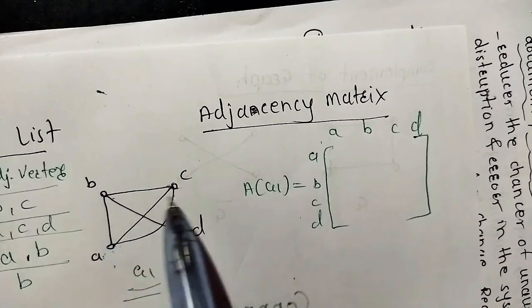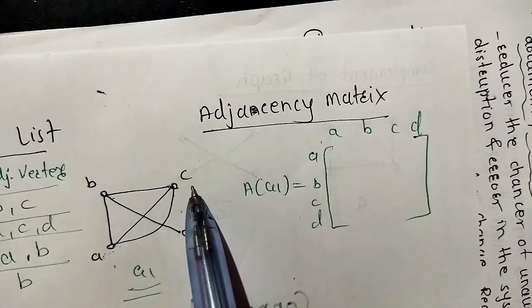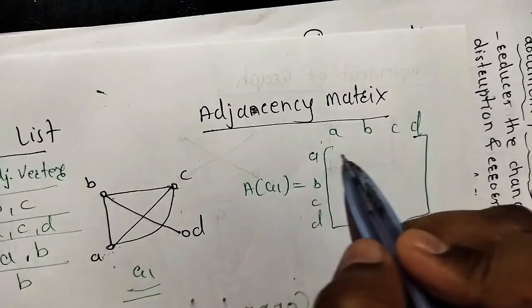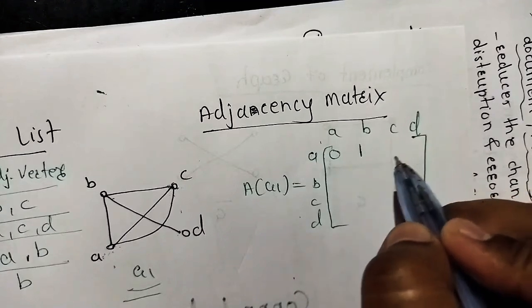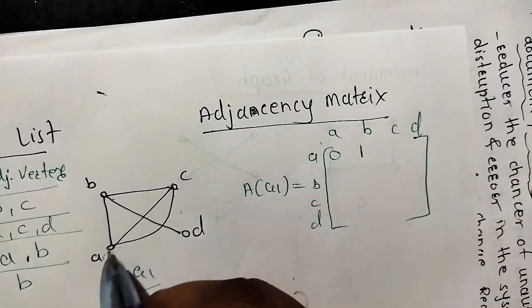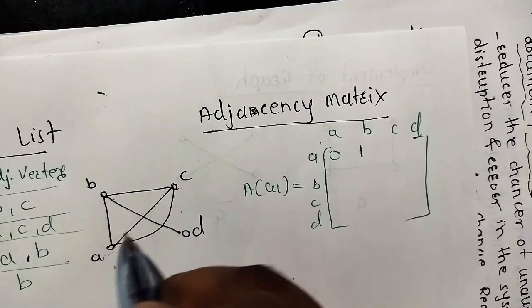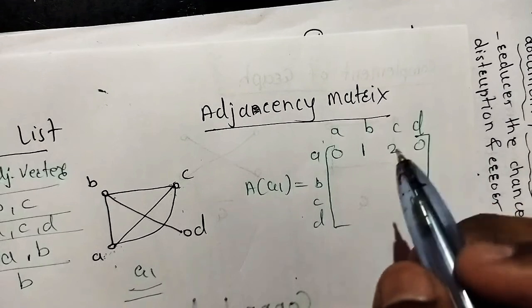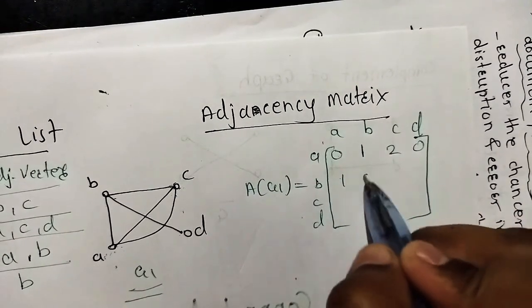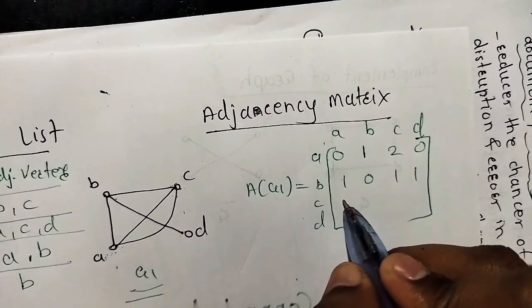Next is A. Which vertices are adjacent to this vertex A? Vertex B and C. So A is not adjacent to itself. B is adjacent, so 1. C is adjacent 2 times. Okay, here it is an undirected graph, so this is adjacent twice and D is not adjacent, so 0. Like this, B, the vertices which are adjacent, they are written twice.